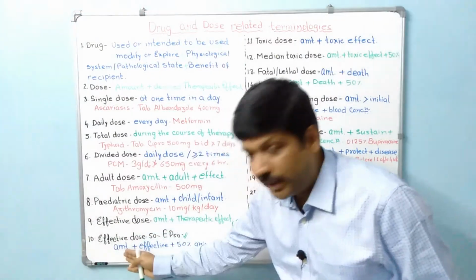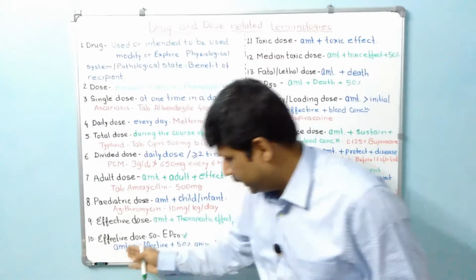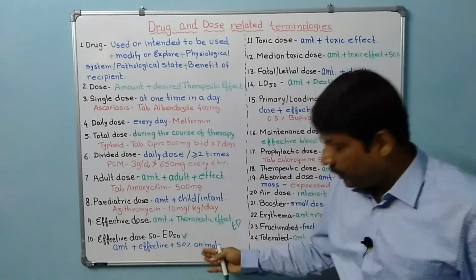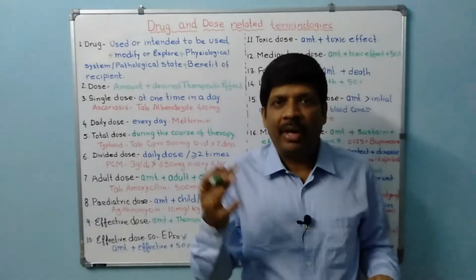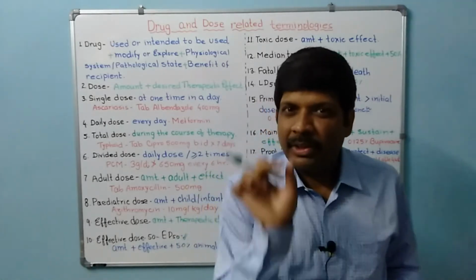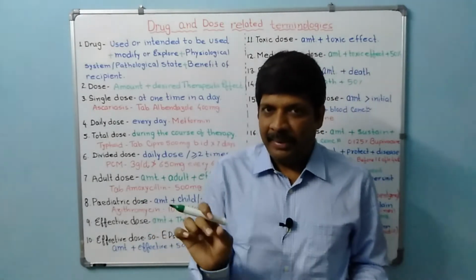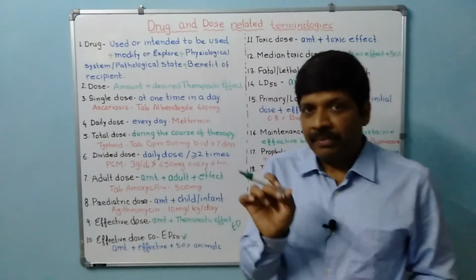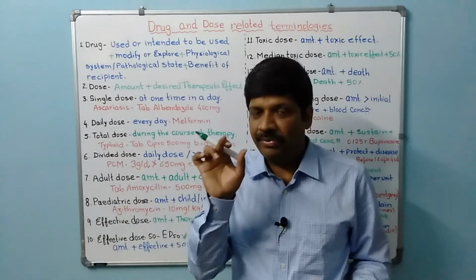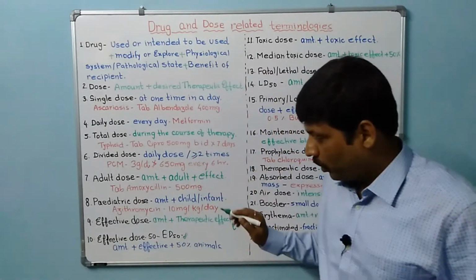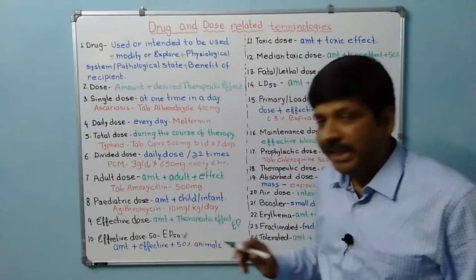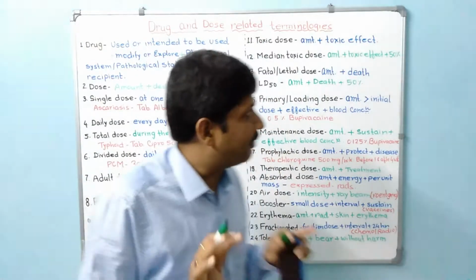The amount of medicine or drug which is given to produce some effect in 50% of the animals. Like say if you have taken 10 animals and you are giving one particular dose of a drug, like 10 milligram, then in 5 animals it should produce the desired effect, that is 50%. So that becomes the ED50, effective dose 50.